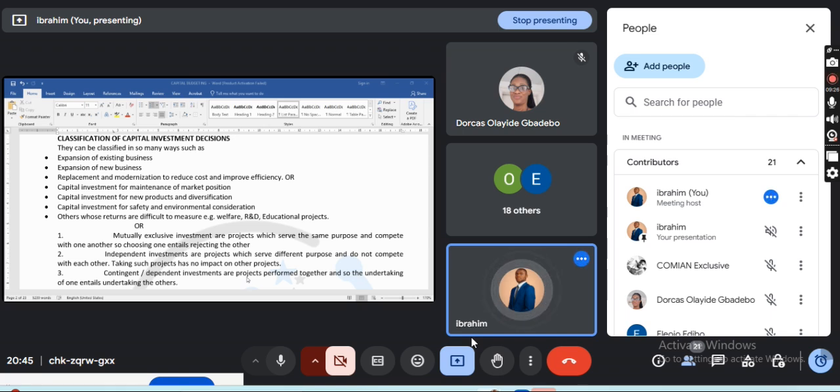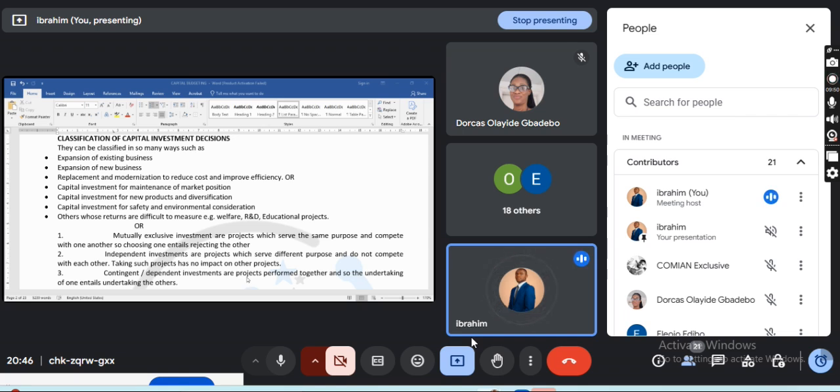That is why I said mutually exclusive investments are projects which serve the same purpose and compete with one another. To choose one entails rejecting the other. Which means that when you see it in a question that they say this project is mutually exclusive, the reason is that they have a common purpose, right?